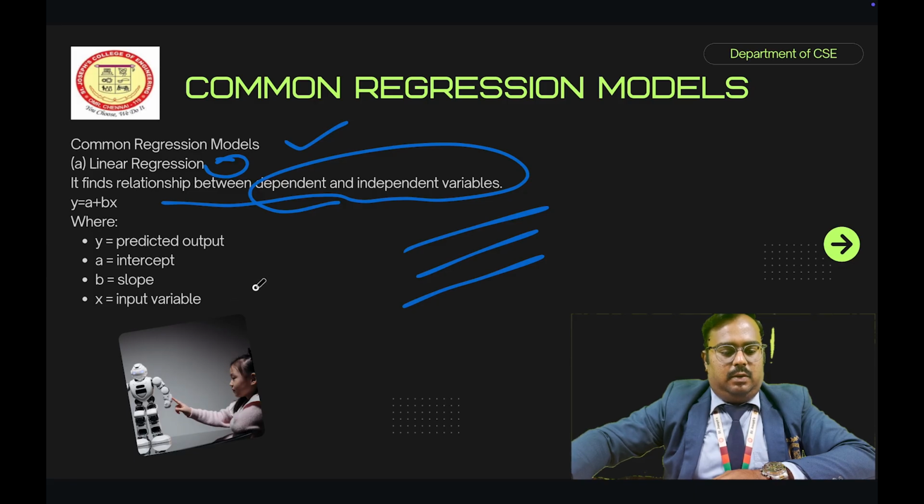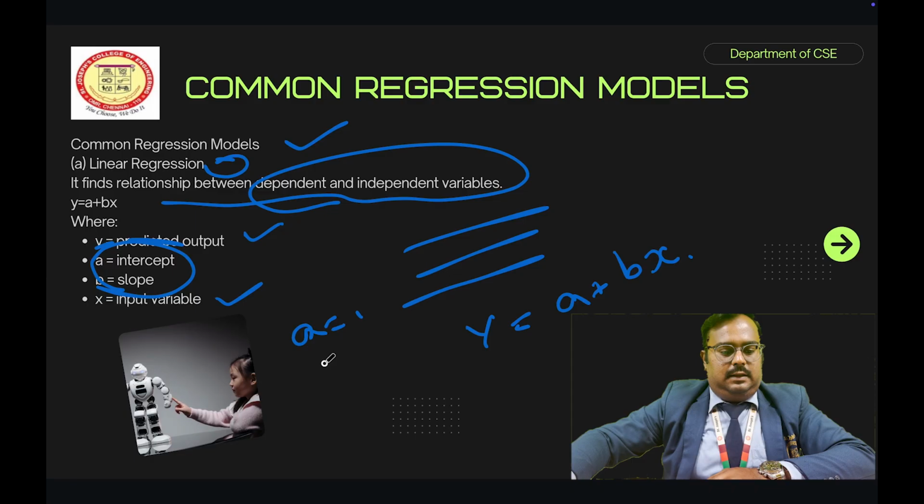Here we have to find the relationship between the dependent and the independent variable. So y equal to a plus bx. Here y is the predicted output, x is the input variable. We need to find two more things: one is the intercept and another one is the slope. Here a equals the intercept and b equals the slope.